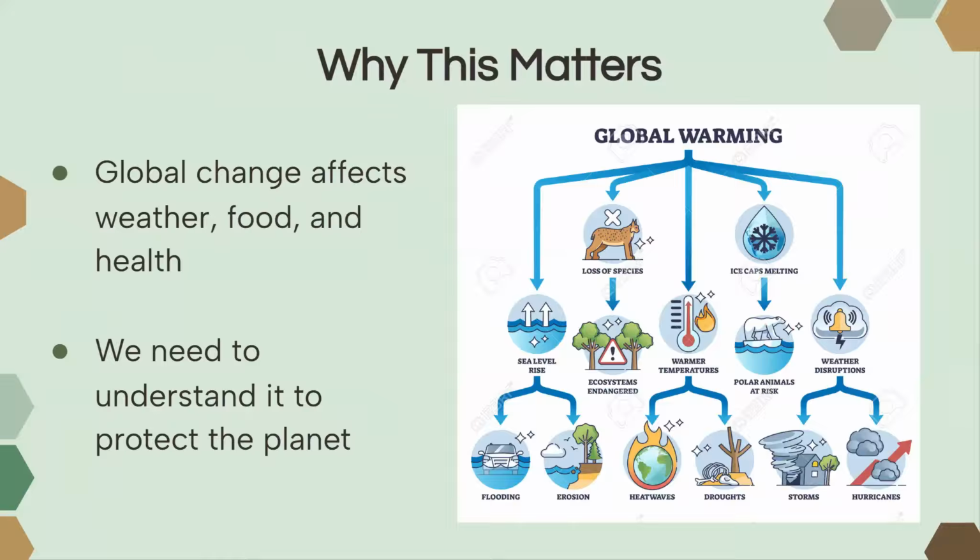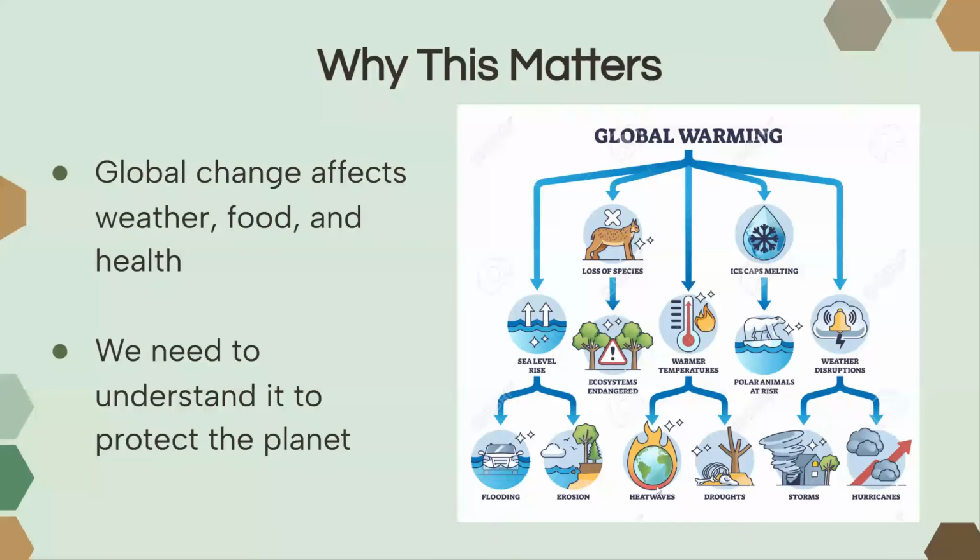So, why does this matter? Well, global change affects our weather, it affects our food availability, and it affects our health. And you can see here, everything is connected. Because of global warming, we're losing species and ecosystems are being endangered, ice caps are melting, polar animals are at risk, and the warming temperatures are causing droughts and heat waves that are affecting us and our ability to farm.